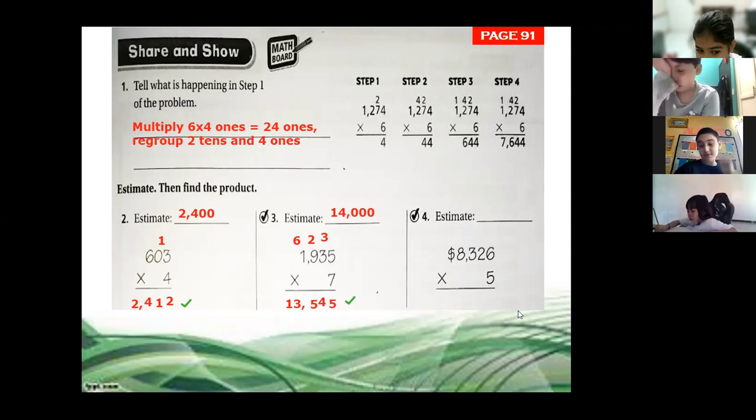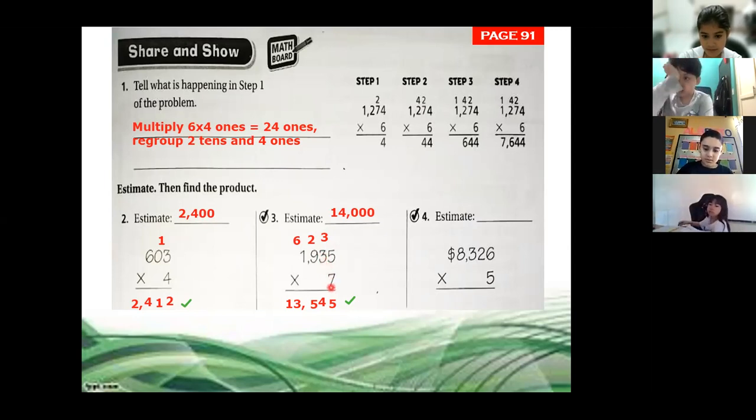Gabriela, I don't understand how you add. What do you add? Okay, that's a good question. We multiply 7 times 5, 35. So we write number 5 and we regroup 3 tens. Now we multiply 7 times 3. What's the answer of 7 times 3, Gabriela?